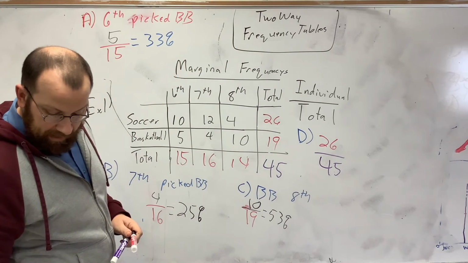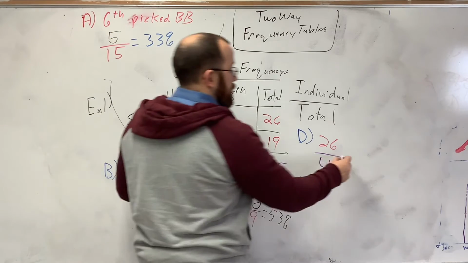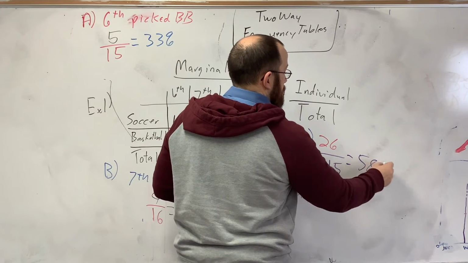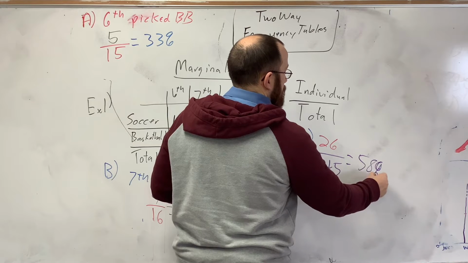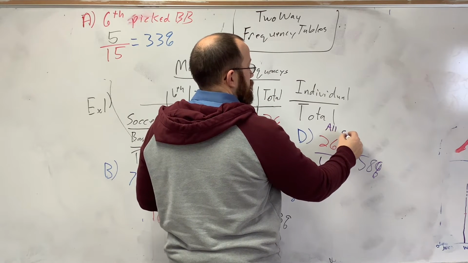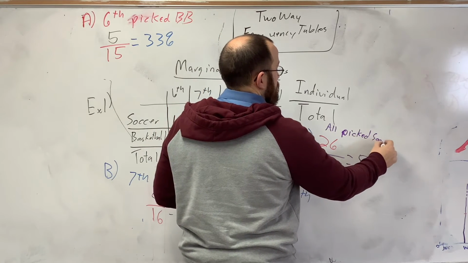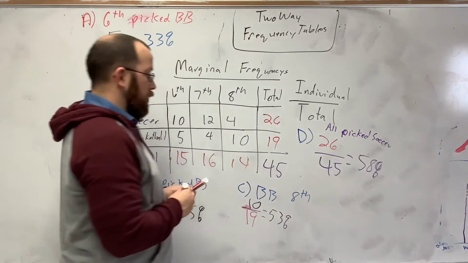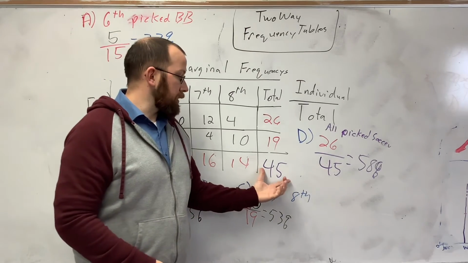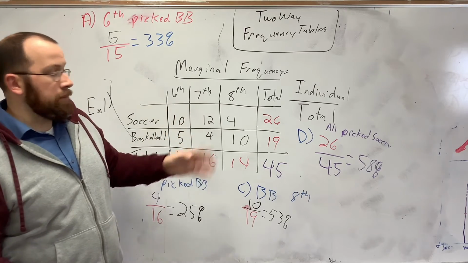So you do 26 divided by 45, you get 58%. This is all that picked soccer. When you say all the students, that's the grand total, that's the 45. It's not going to be 26 over one of these other numbers.